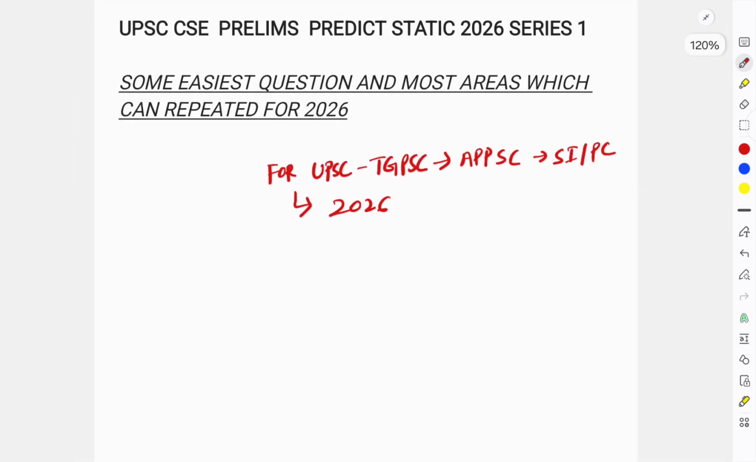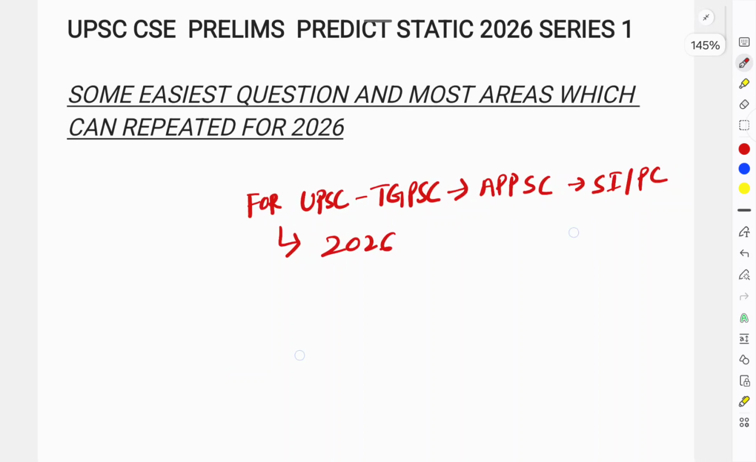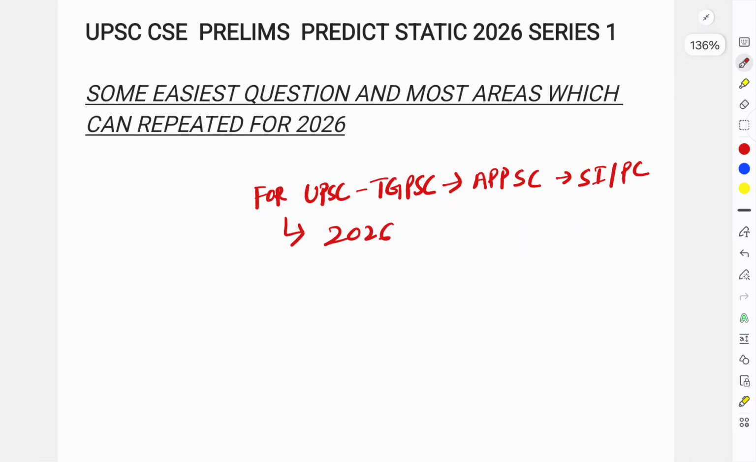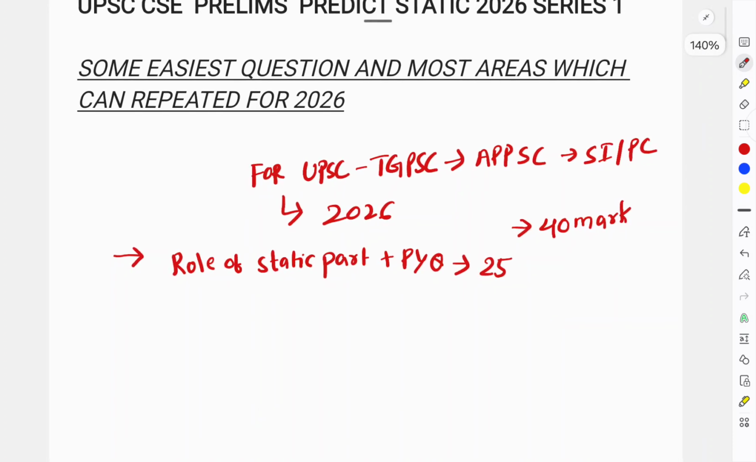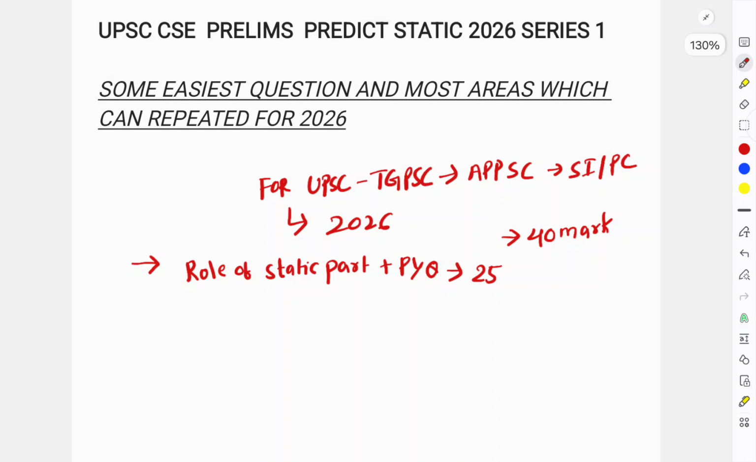So in this series we will discuss the role of static part and some of the most important questions and easiest part where you can easily score at least, if you study these areas, at least 40 marks you can score. For sure you can score 40 marks if you read this properly. And apart from this we will discuss PYQs, previous year questions, especially 2025. I have put some of the papers in this PDF. You can download it later. So I will discuss some of the important questions and at the same time the role of static part in this video.